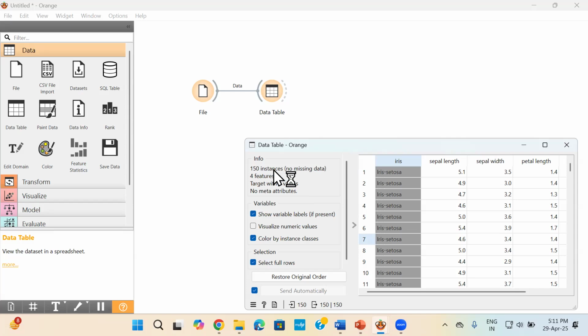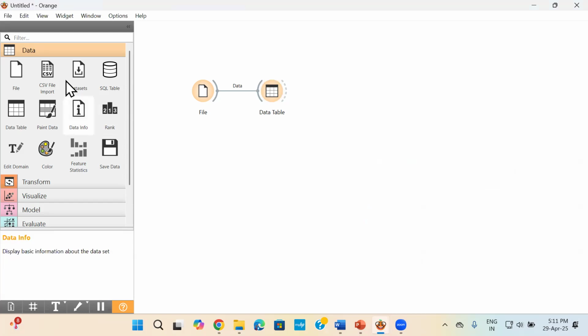Okay, so it shows you 150 instances. It will tell you about the missing data also. There are 4 features, so 4 columns will talk about the various features, and it has a target with 3 values. So these types of values, I told you iris is the target value. Okay, so the target value has only 3 types of values, the 3 species of iris that it will be predicting.